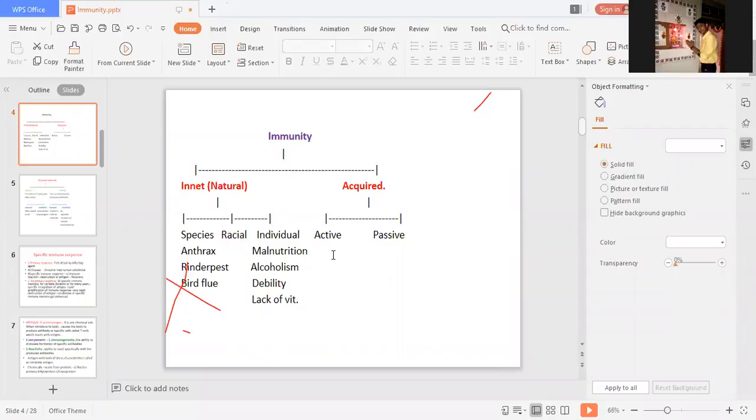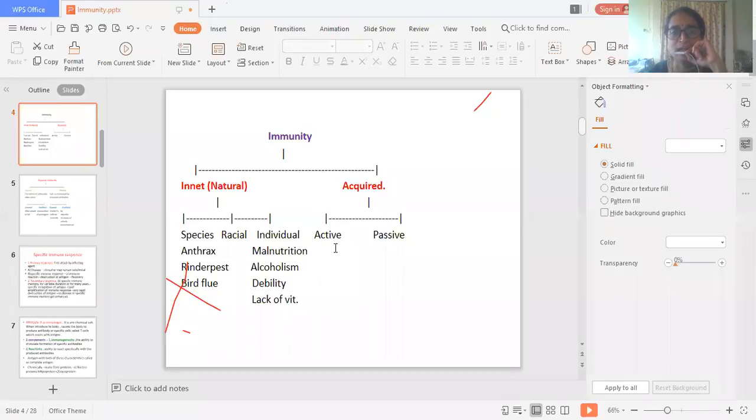And what is the artificial way of active immunity? We inoculate; vaccines are given. We inoculate the inactivated form of bacteria or viruses inside the body, and then the body produces the antibody. So what is active immunity? Active immunity is the immunity in which antibodies get produced in that particular person after introduction of the organism. That is active immunity.